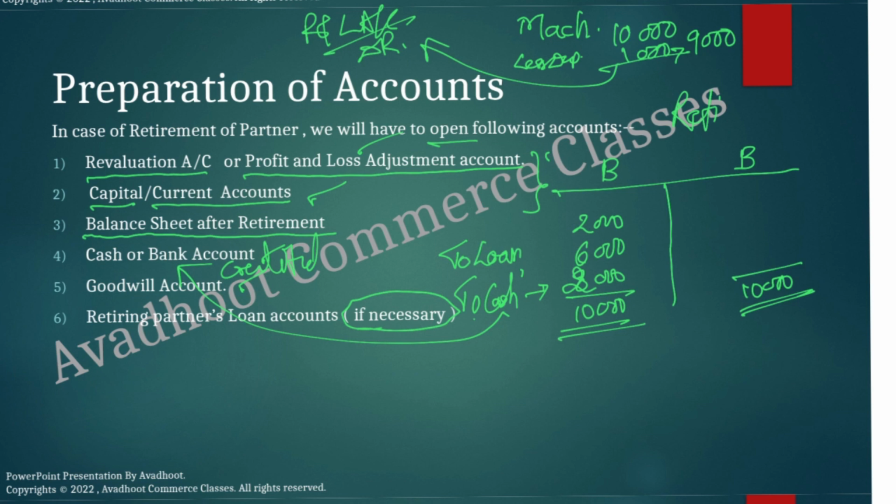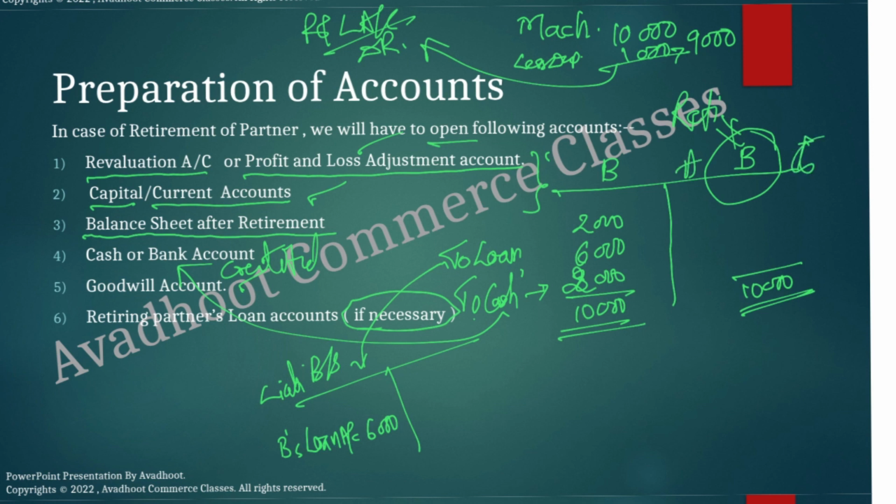Then to loan account 6,000, to cash 2,000; that goes to the cash account credit side, whereas loan goes to the balance sheet liability side as B's loan account, because the partnership firm has to make a payment to Mr. B. That is 6,000, that goes to the balance sheet liability side. Therefore, it is necessary for us to close the retiring partner's capital. Next, close A's account and C's account.